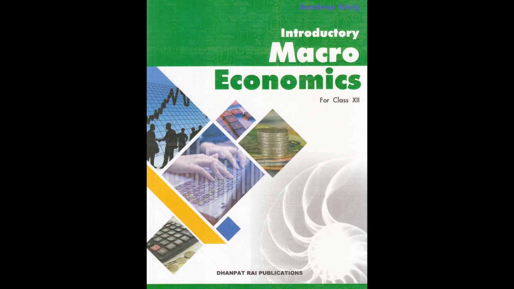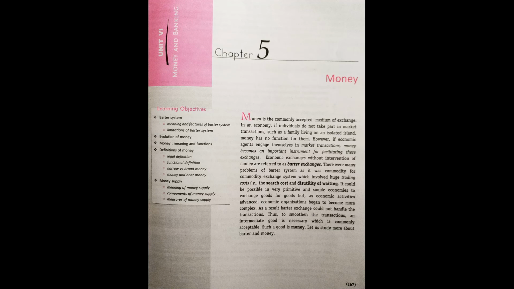Dear students, today we are going to study macroeconomics unit 2, money and banking, and we'll start a new lesson, that is chapter 5, money. Before we go further, let me tell you what we are going to study under this chapter and why.